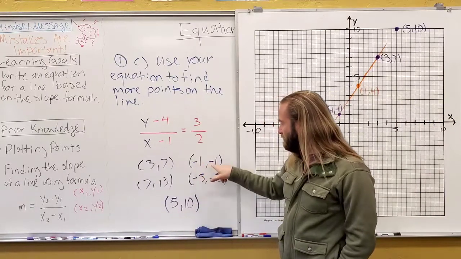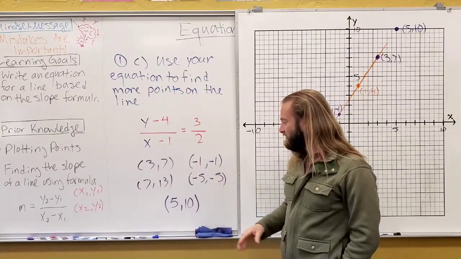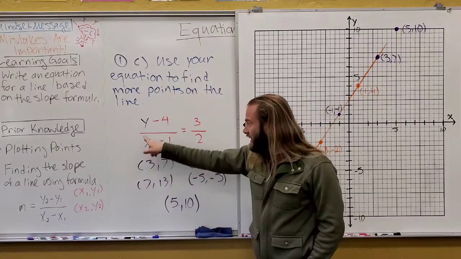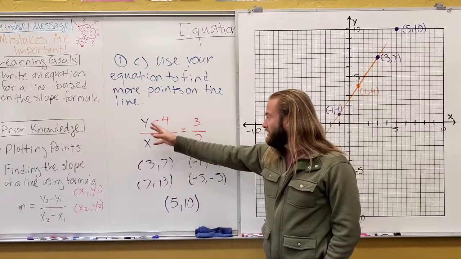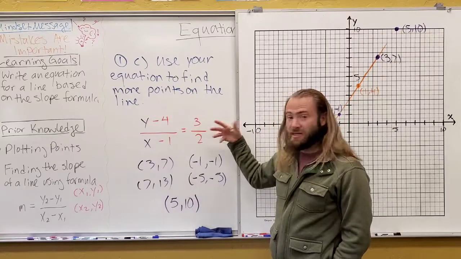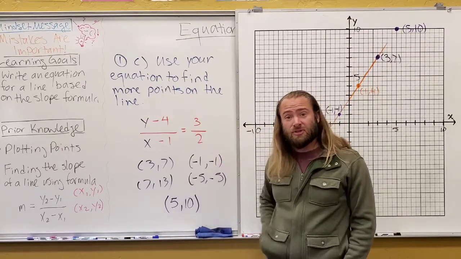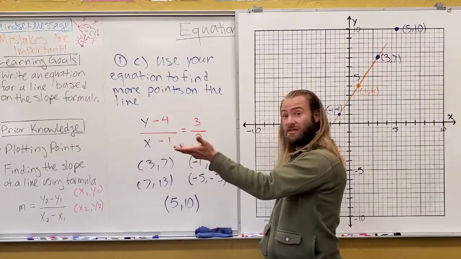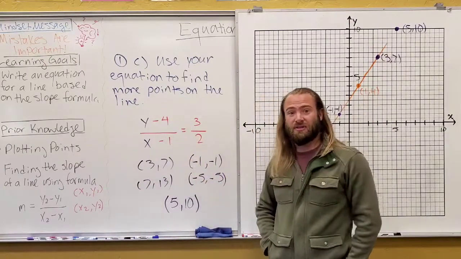5, 10, or -1, -1, or -5, -5. Now, just remember, if you plug the y and the x in and calculate it, you'll see that it gets something that's equivalent to 3 over 2, and that means that all these points should be on the same line because they make this equation true.